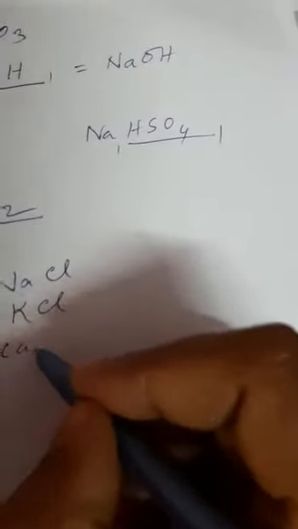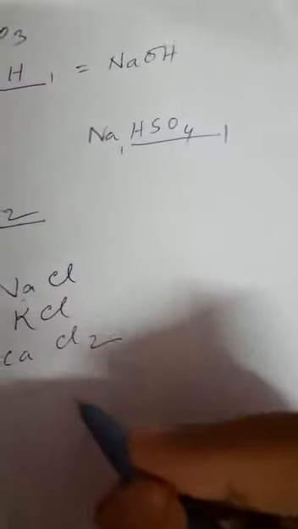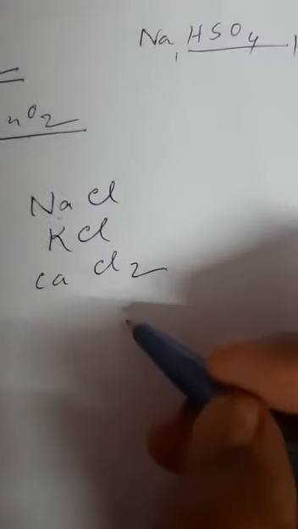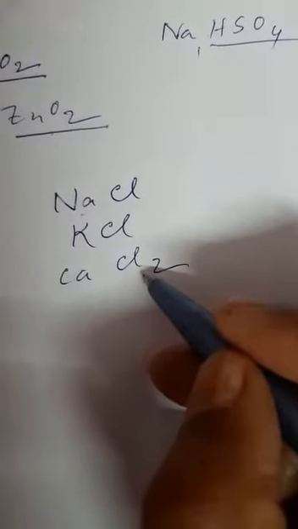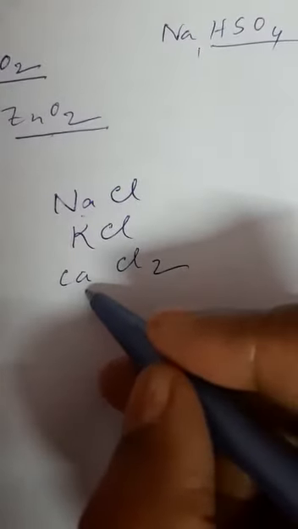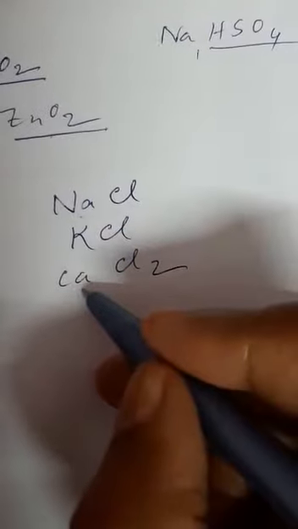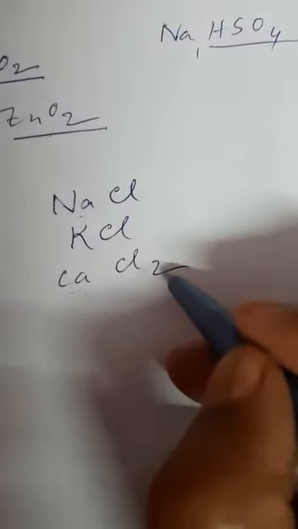Calcium chloride. How many chlorine atoms have combined with calcium? 2 chlorines. 2 chlorine atoms. So the valency of calcium is 2. That means the valency of this element is written here.